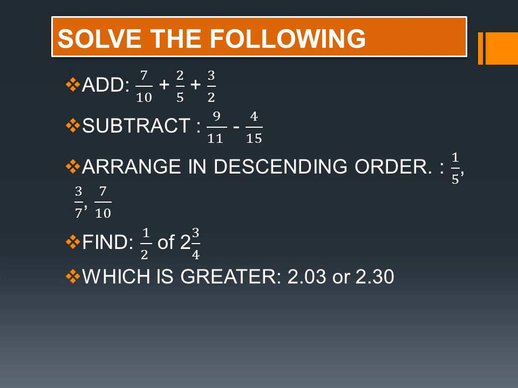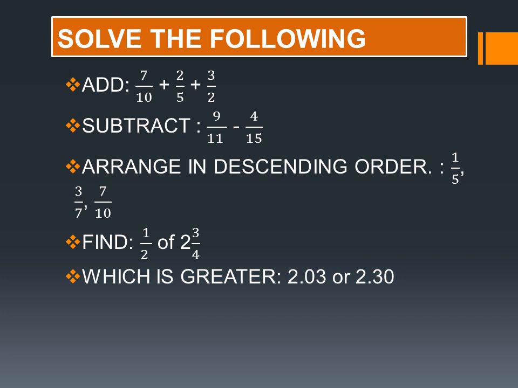Children, here the following questions are there to solve. Addition, subtraction, arrange in descending order, find the answer which is greater. Addition and subtraction, you can see that all the denominators are different. So you have to find out the LCM of the denominators and do the answer according to that.